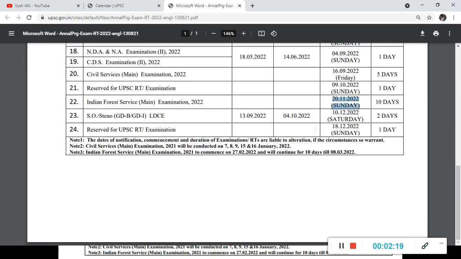And here again a lot of extra days will be given. Reserved days and all. These are kept because in case anything has to be postponed again, these are the dates to which they will push. In case the June prelims cannot happen, they'll push it to this October. So like this, reserved dates they always keep for every calendar year.